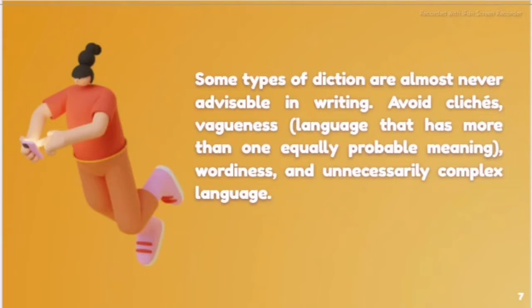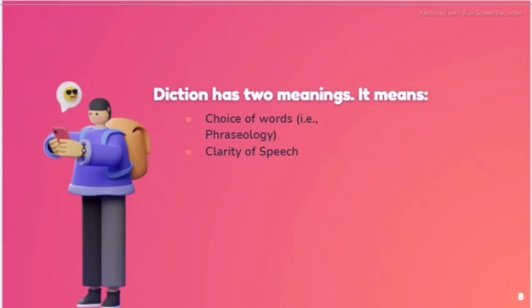Some types of diction are almost never advisable in writing. Avoid clichés, vagueness, language that has more than one equally probable meaning, wordiness and unnecessarily complex language. Diction also has two meanings. It means choice of words and the clarity of speech.